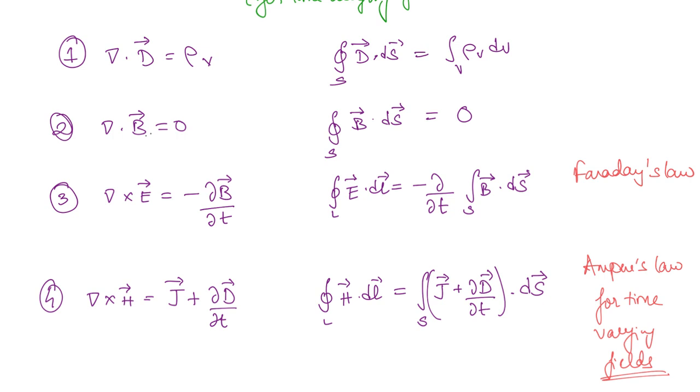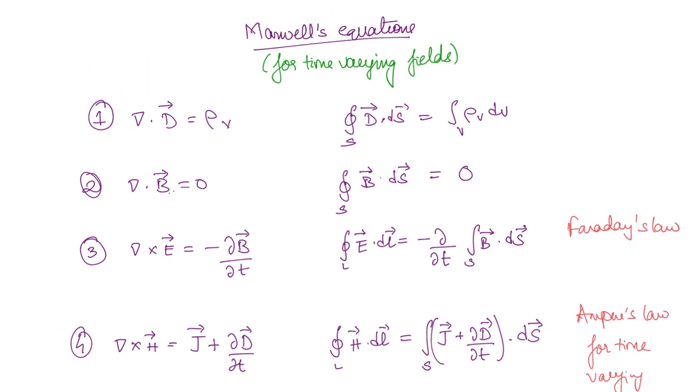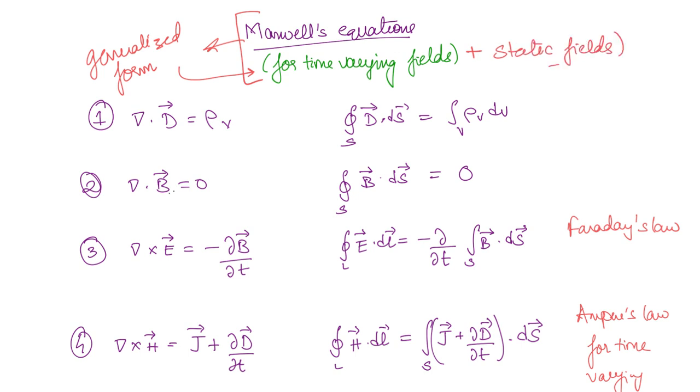So that is why the static fields do not incorporate the time varying fields, but these four equations that we have given for the time varying fields are a generalized form, because it applies for time varying plus static fields, okay. So this is the final Maxwell's equations.